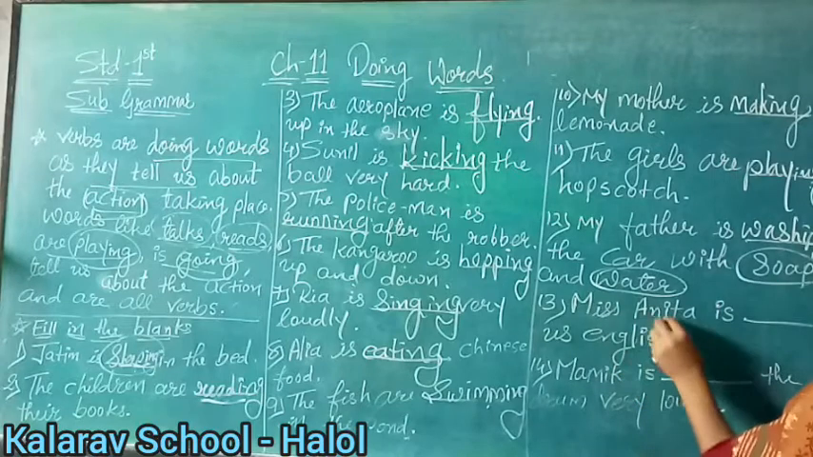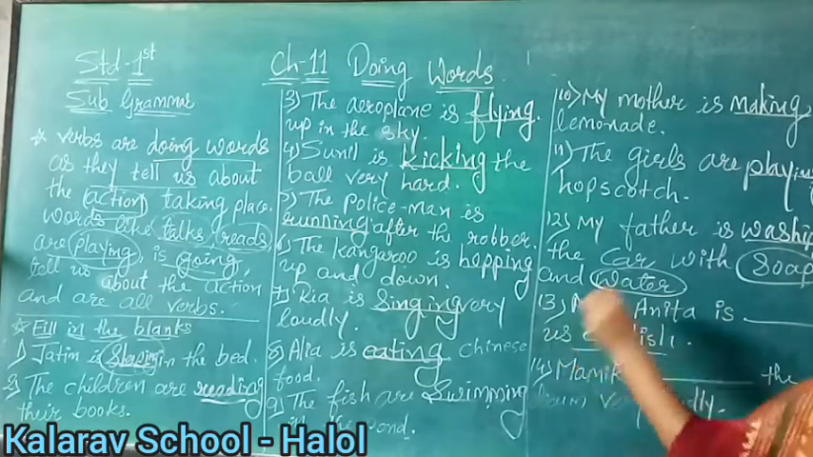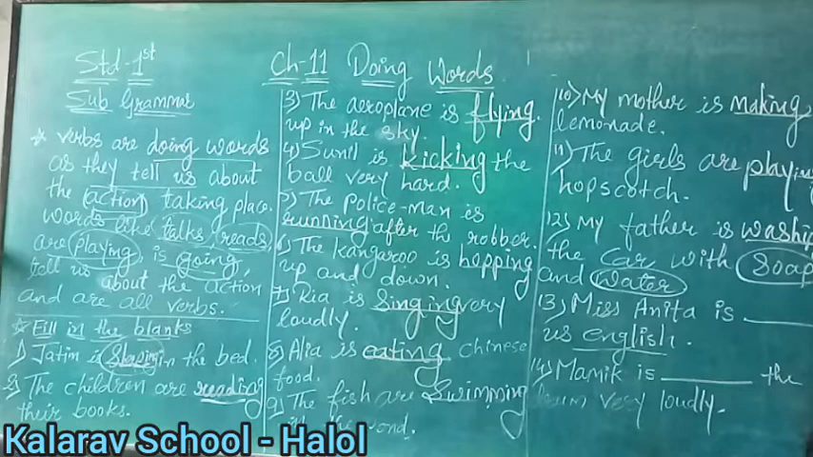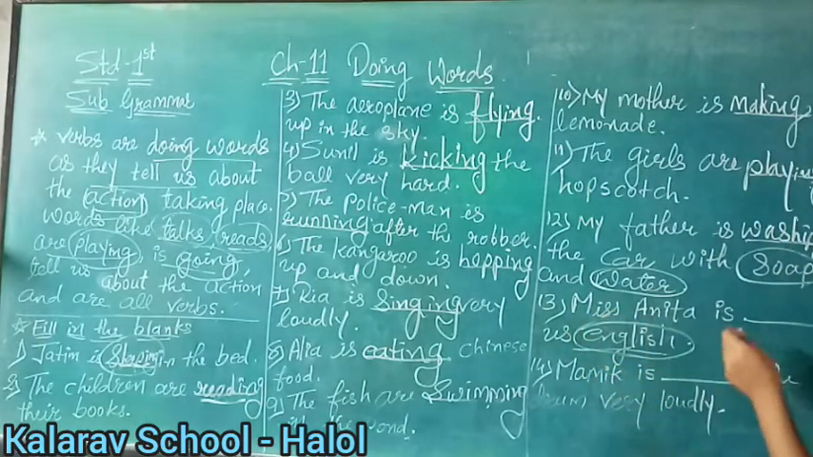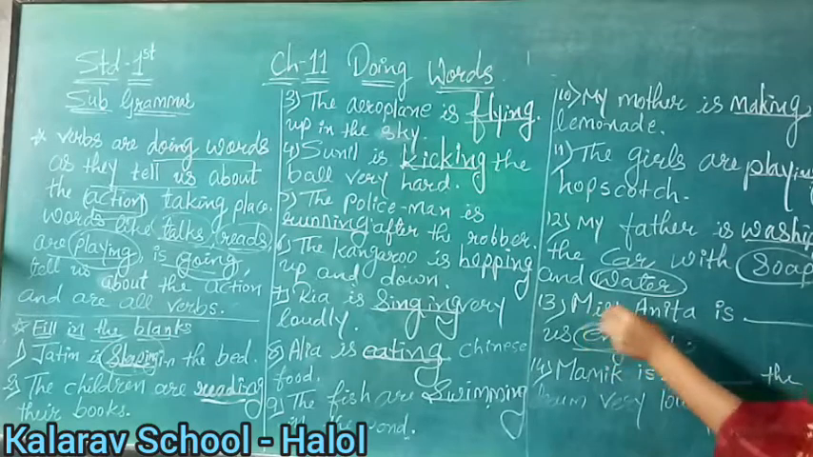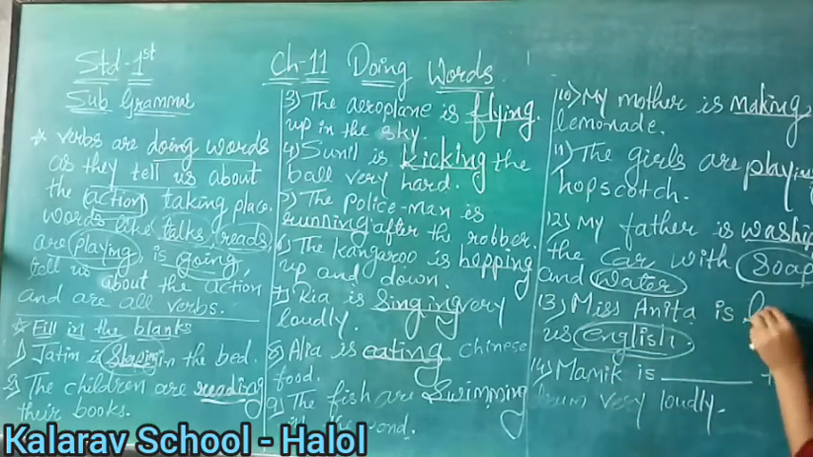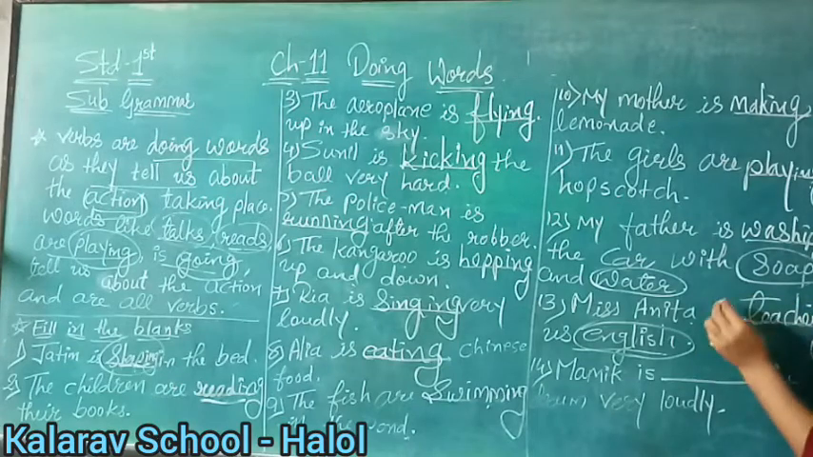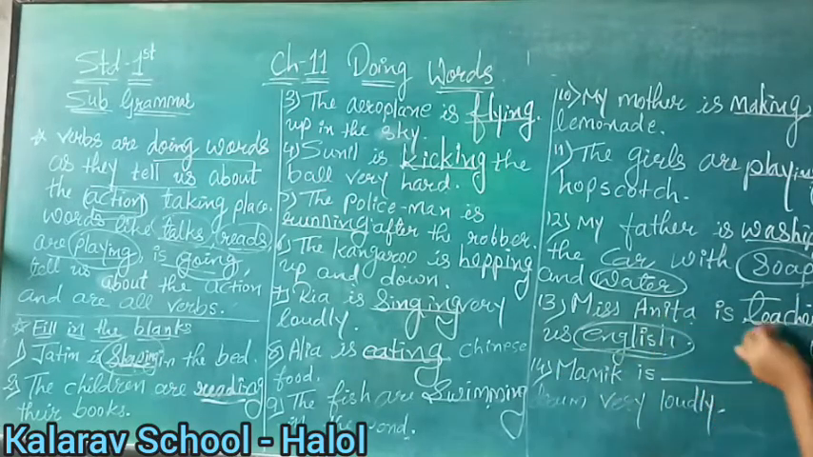Now see here, Miss Anita is blank us English. What is a teacher doing to you? The teacher is teaching you the subject of English. So what will it be here? Miss Anita is teaching, right? A teacher teaches, so here it will be teacher is teaching. Miss Anita is teaching us English, right?